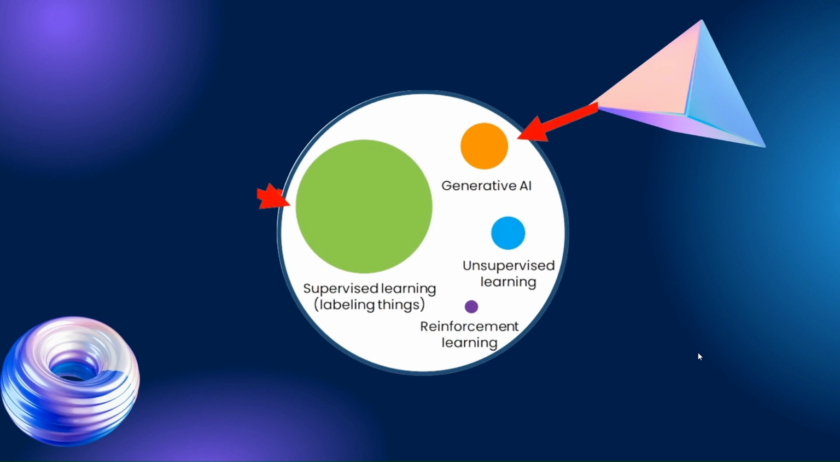In this you can see some of the sub-models, or tools, in artificial intelligence. We have supervised learning, generative AI, unsupervised learning, and reinforcement learning. In this video we'll be focusing on supervised learning and generative AI.